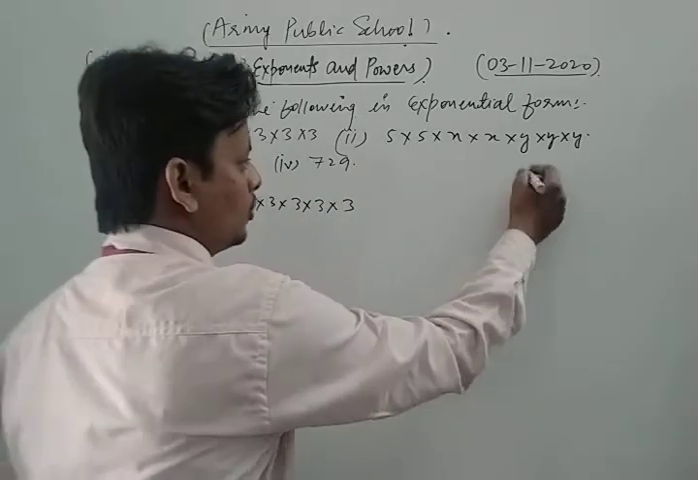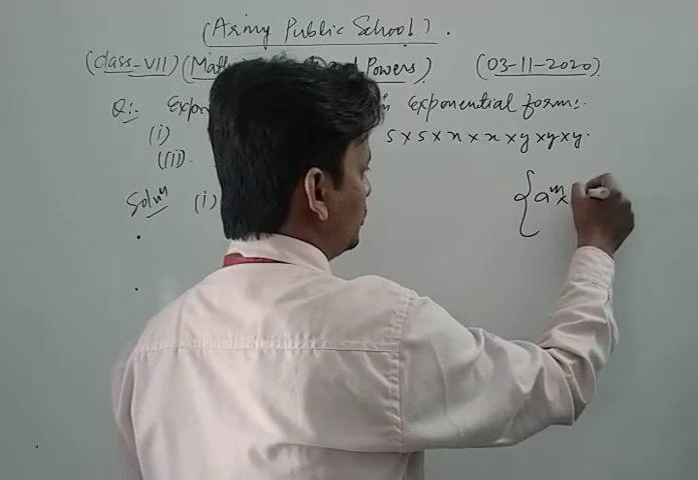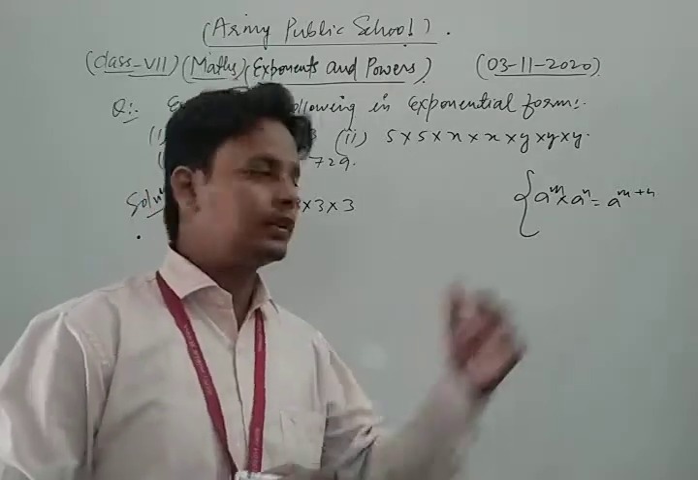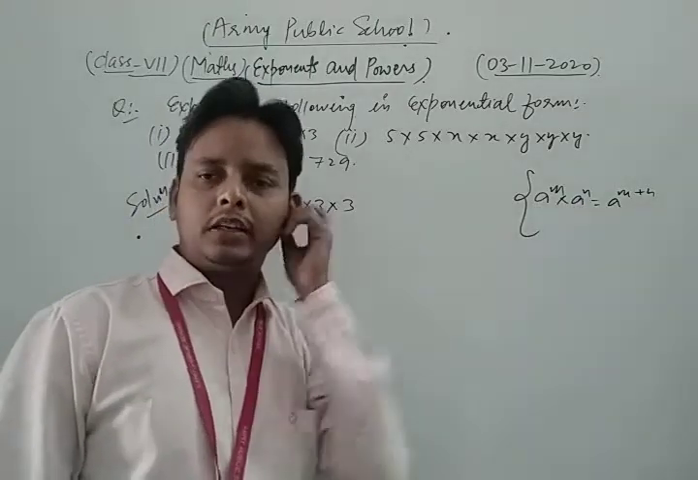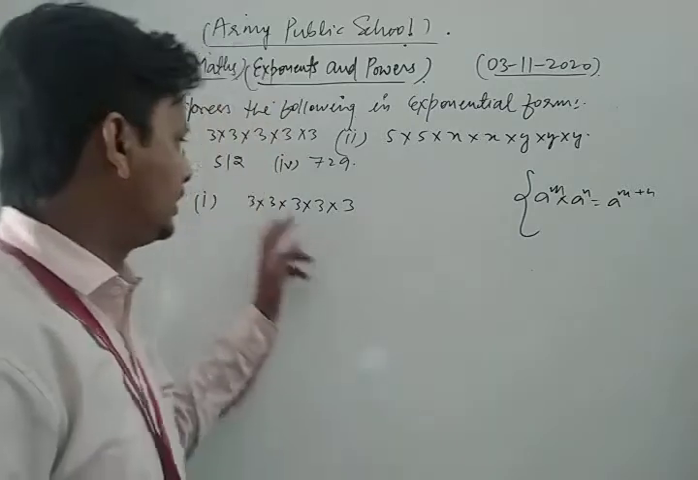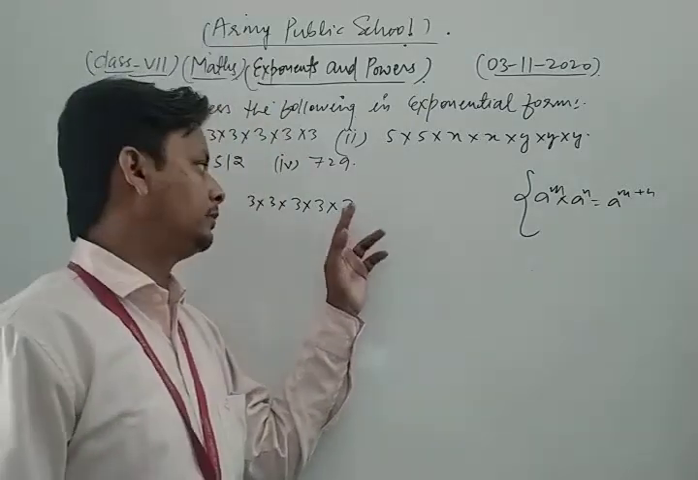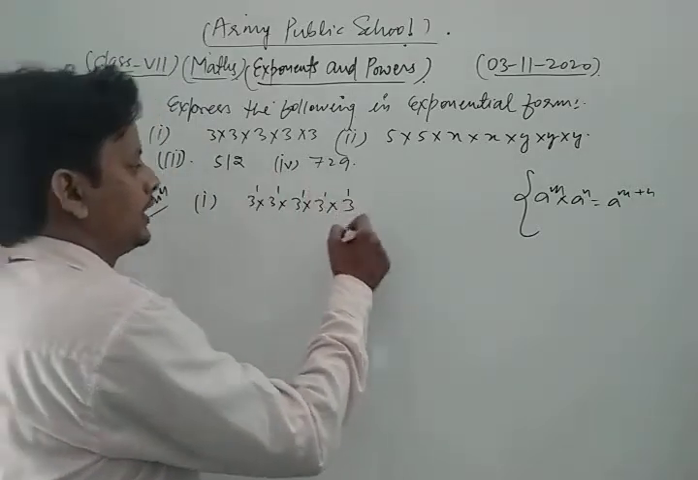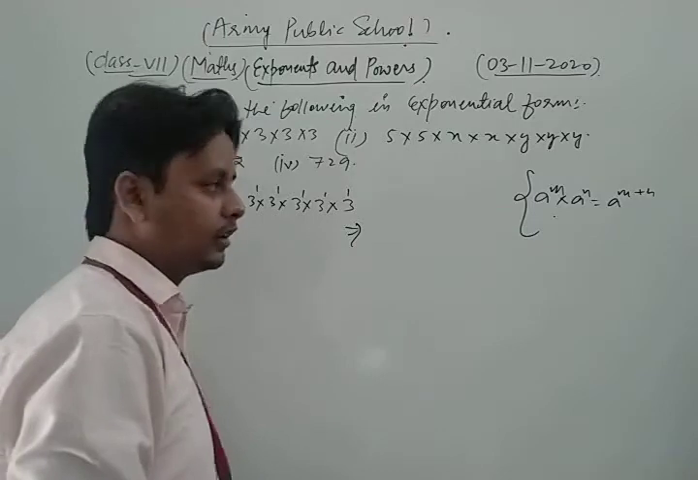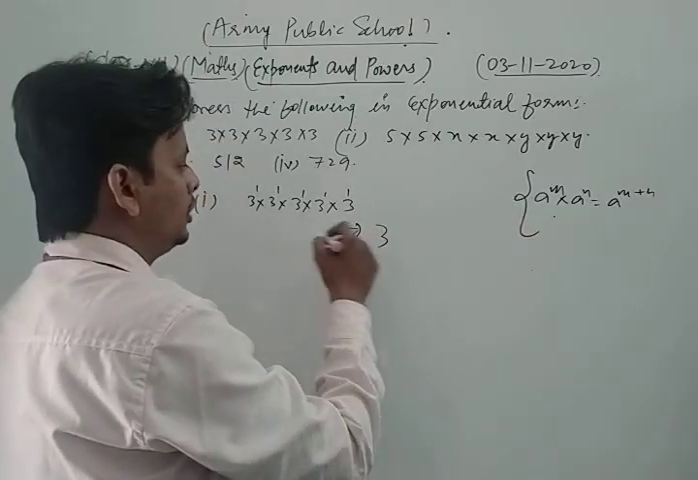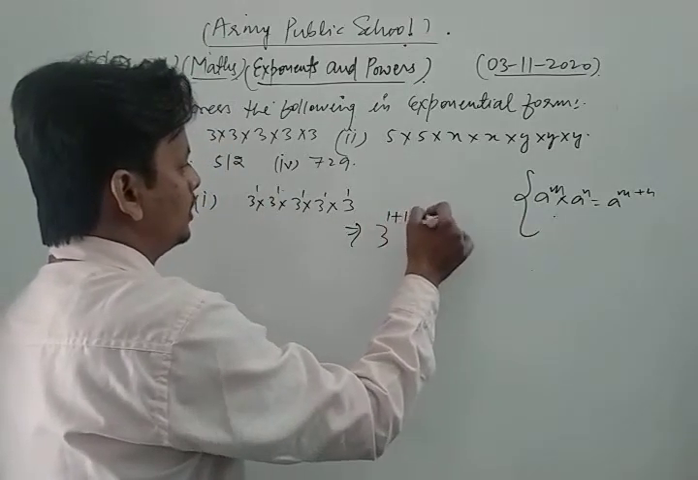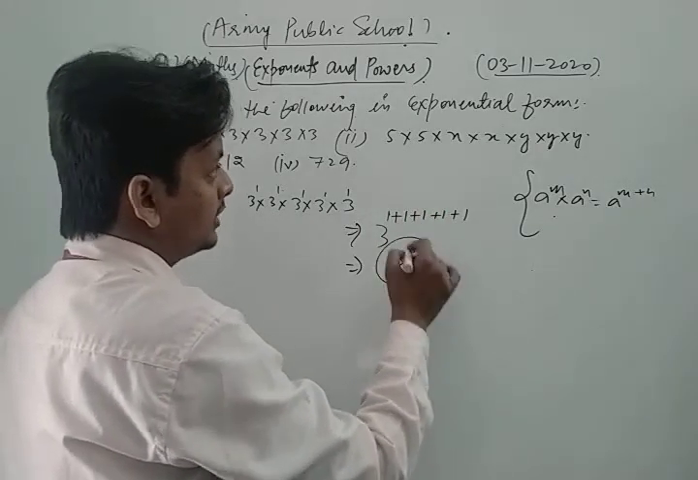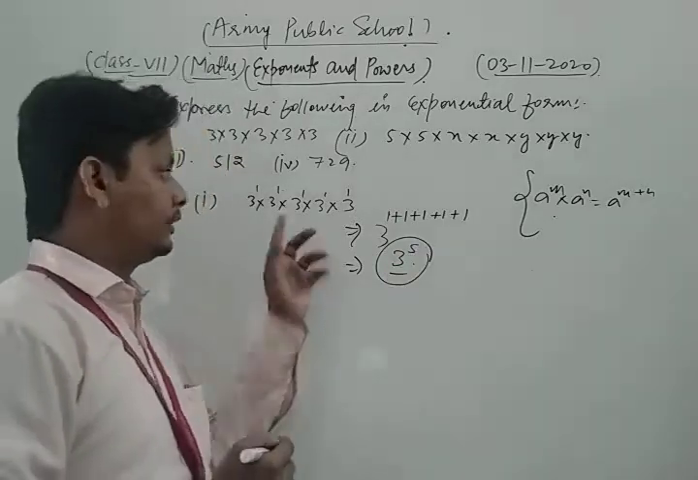Here we apply the laws of exponents. As you know, a to the power m into a to the power n is written as a to the power m plus n. If the bases are the same but the powers are different, we add the powers. Here the bases are the same: 3, 3, 3, 3, 3, and each power is 1. So 3 to the power 1 plus 1 plus 1 plus 1 plus 1 gives us 3 to the power 5. This is the exponential form of that number.